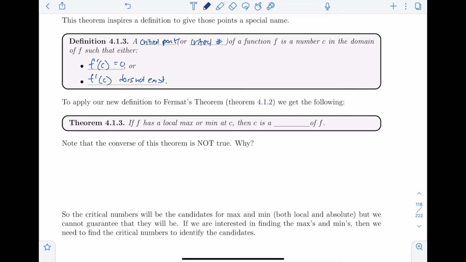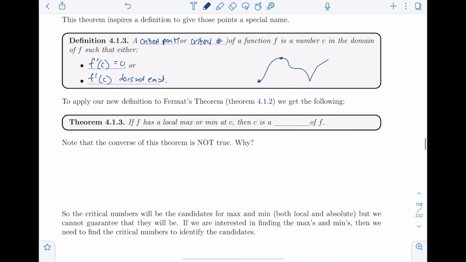What this is all about is that these are going to be the candidates for maxes and mins. So if I have something like this, a function going up like that, and then down like this, the derivative is 0 there, the derivative does not exist there, and the derivative is 0 here. So those are the three candidates for max and min.